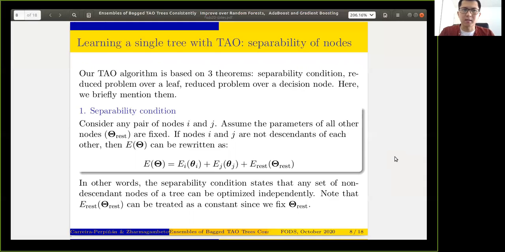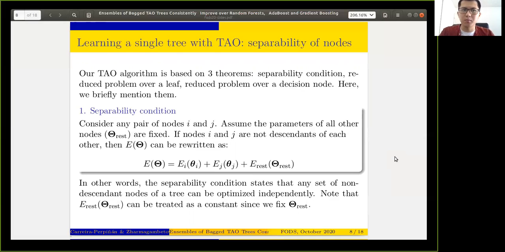This logically makes sense because first, we assume that nodes don't share common parameters, right? And second, a non-descendant set of nodes has a disjoint set of training points at each node. This is because a decision tree defines a hard partition, because of the thresholding operator at each node, and therefore each instance follows a unique root-to-leaf path.